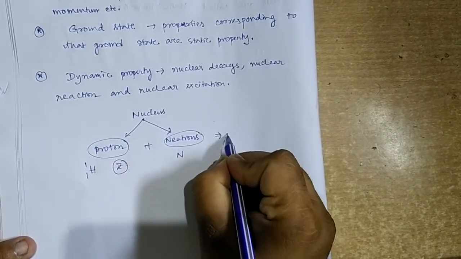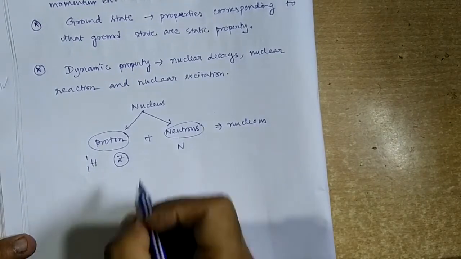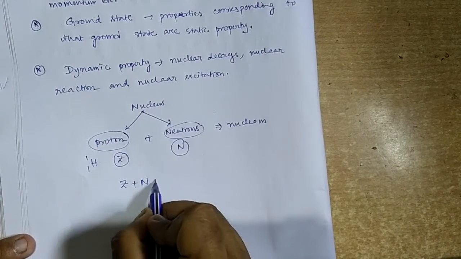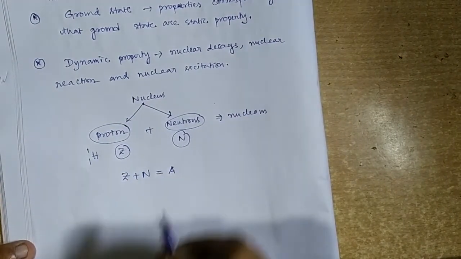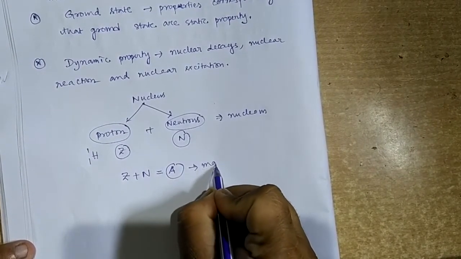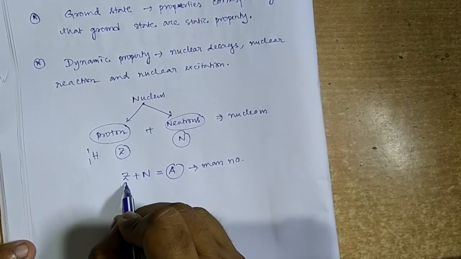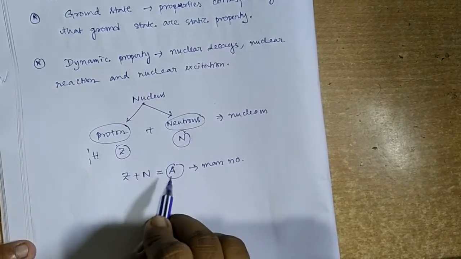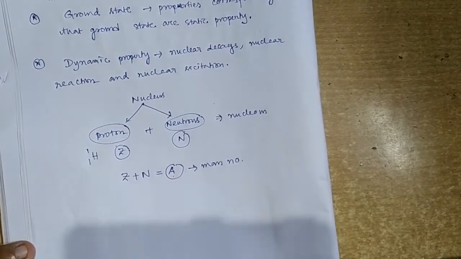This proton and neutron are collectively called nucleons. Clear? And the total number of protons plus number of neutrons gives a value, and this A is called the mass number. That means the total number of nucleons inside the nucleus gives the mass number.